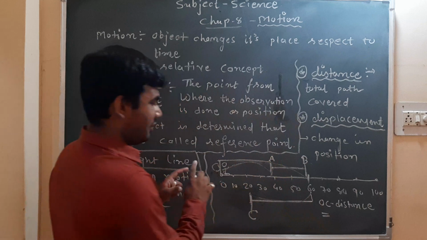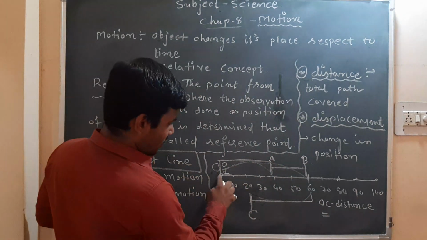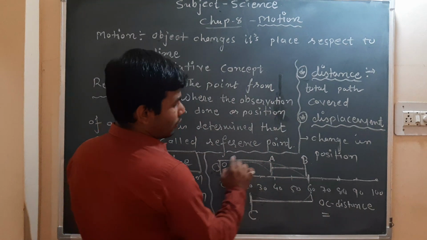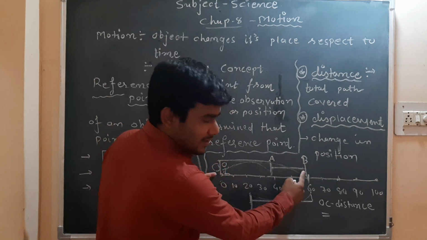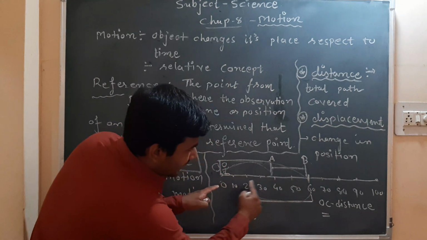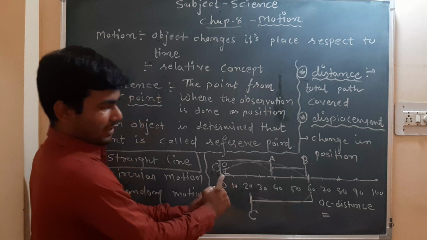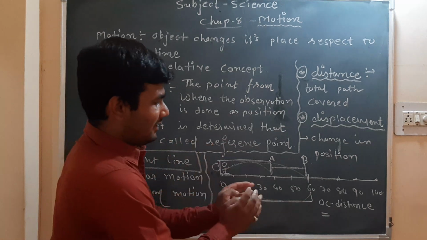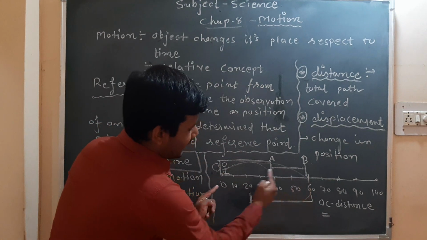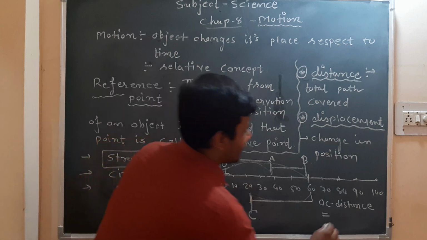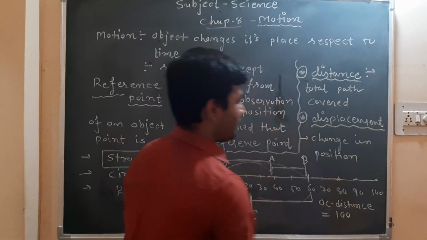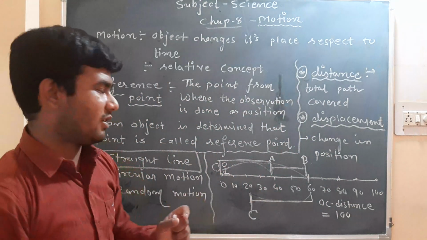It is simple. We have to add. First it travels from O to B, that is 60 units, and then from B to C, that is a travel of 40 units. So the total path which is covered, 60 and this 40, will be 100 units. Okay, this is the concept of distance.